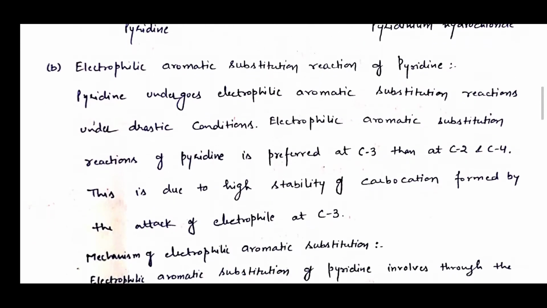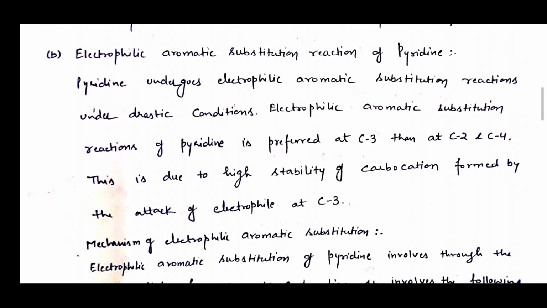Now, electrophilic aromatic substitution reaction of pyridine. Pyridine undergoes electrophilic aromatic substitution reactions under drastic conditions. Electrophilic aromatic substitution of pyridine is preferred at position C3, then C2 and C4. This is due to the higher stability of the carbocation formed by the attack of the electrophile at C3.